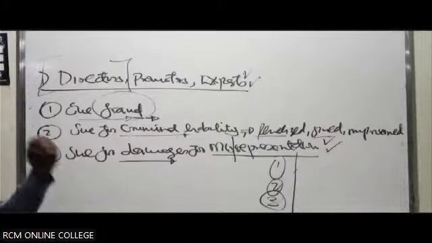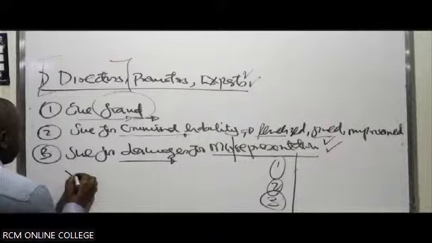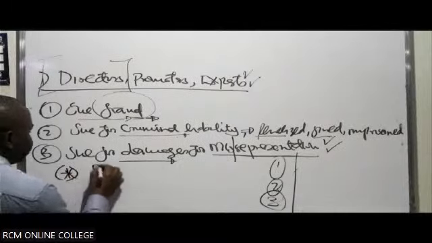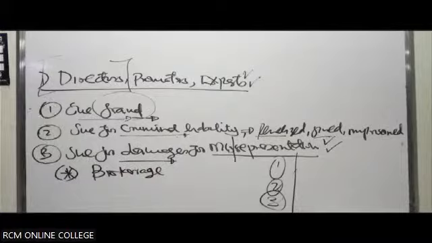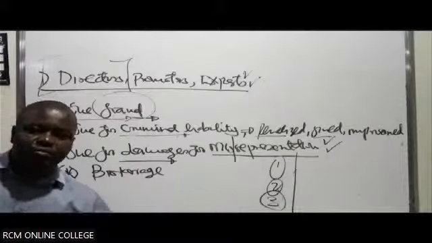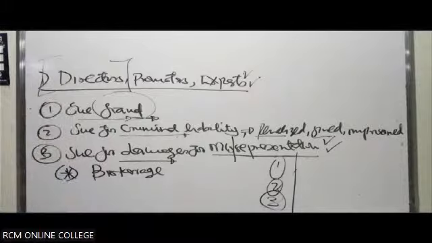So when shares are being issued, there's something we call brokerage. Sometimes you can end up involving parties to support or assist you in selling the shares. We call them stockbrokers. They facilitate by getting clients for you. As a result, you pay them a fee or a commission. So we call it brokerage.